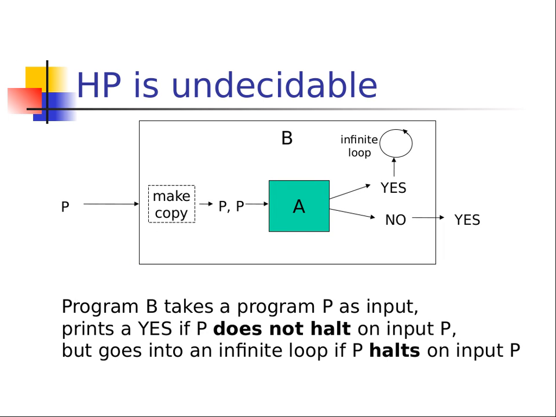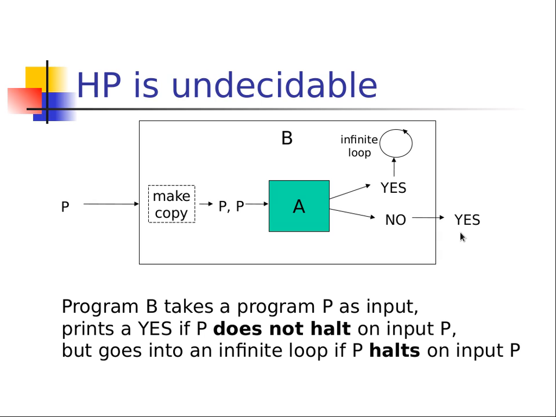All right, here's more pictorial of what's going on. Here's program B with program A inside of it. Again, I think this is going to help a lot. It takes input P, it's going to make a copy of it so that A takes the program twice. So remember that A needed two inputs, now we're just copying and putting it in there. When A produces a yes, we're just going to go into an infinite loop. And when A produces a no, we're going to say yes. That's it. That's what this program does.